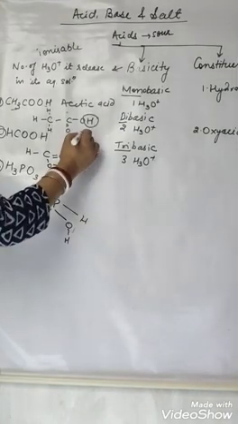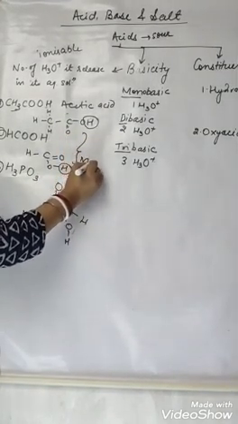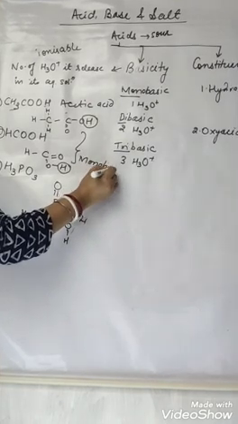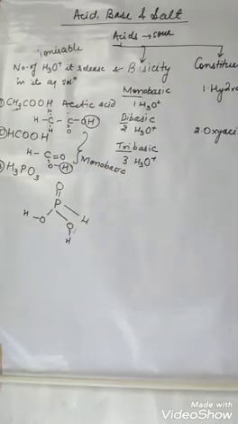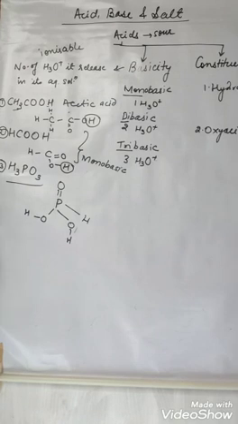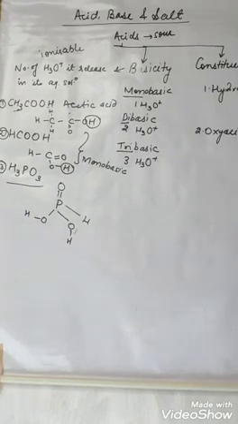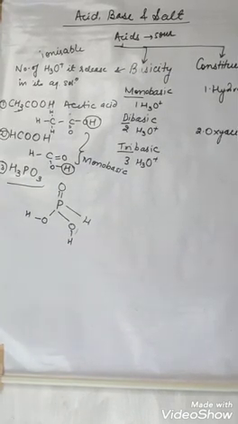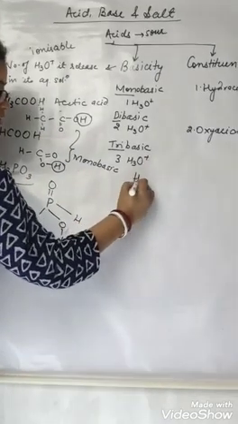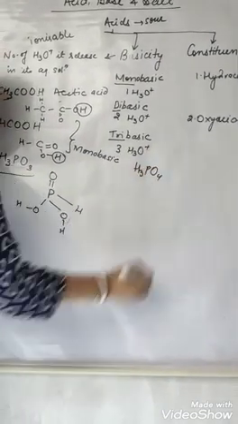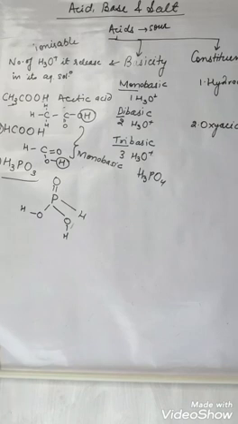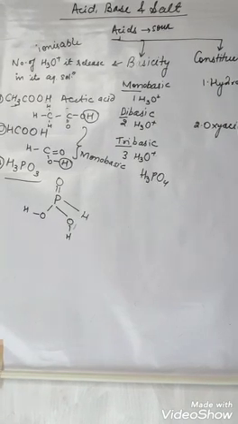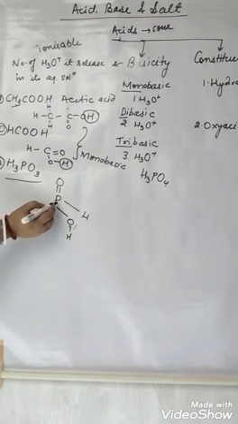Did you understand? That means they both are monobasic because they release only one hydronium ion. Now phosphorus acid has 3 hydrogens, so it should be tribasic, but it is not. Beware, the tribasic acid is H3PO4, that is phosphoric acid. This is phosphorus acid. See the structure.